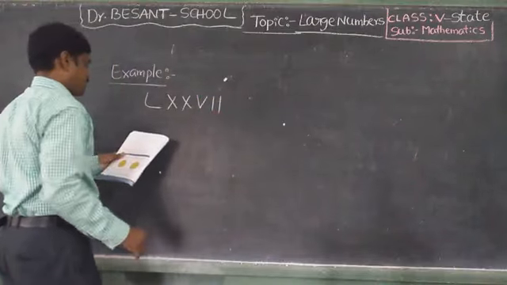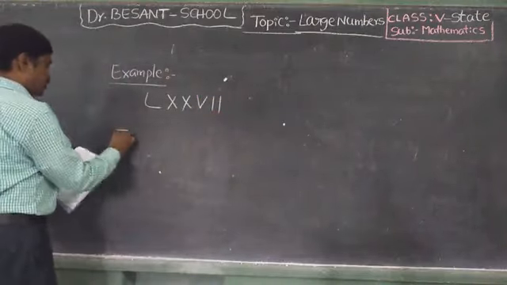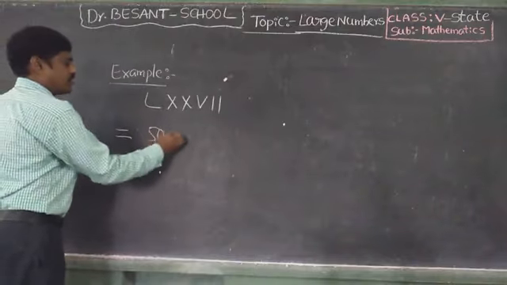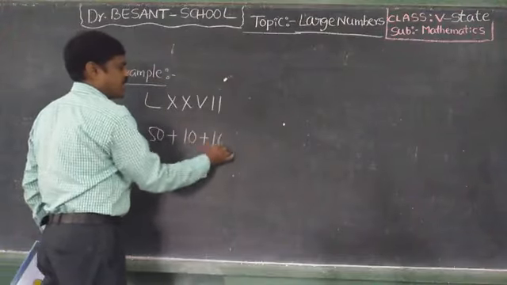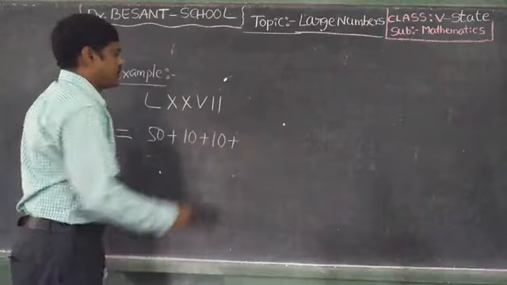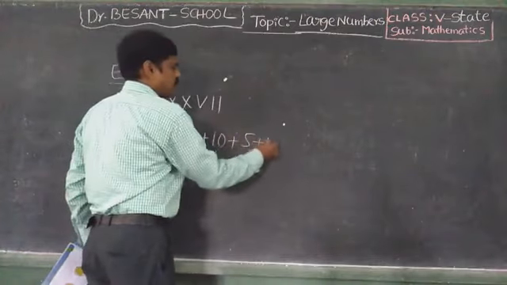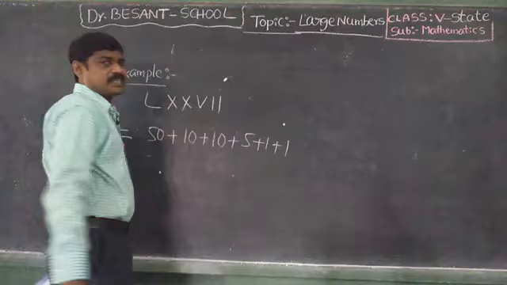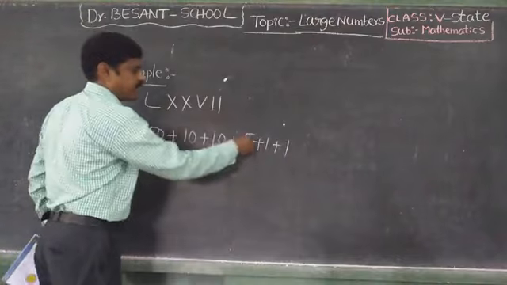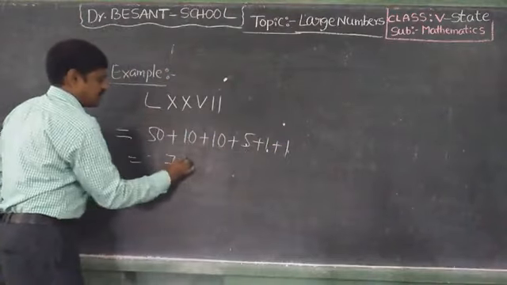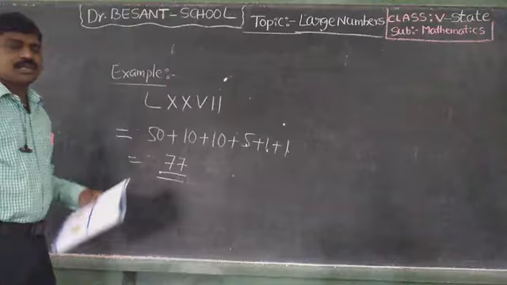LXXVII. So L 50, X 10, X again we have to add 10. This is 5 plus 1 plus 1, that means it is 7. Okay. So 50, 60, 70, 75, 76, 77. 77.